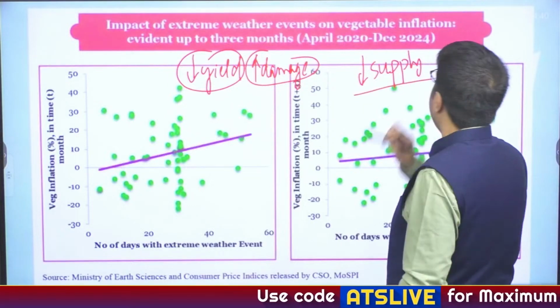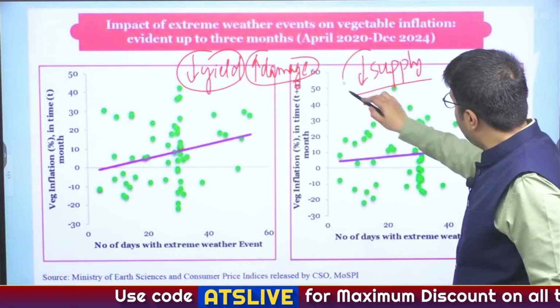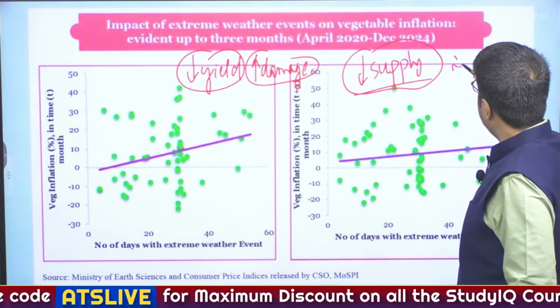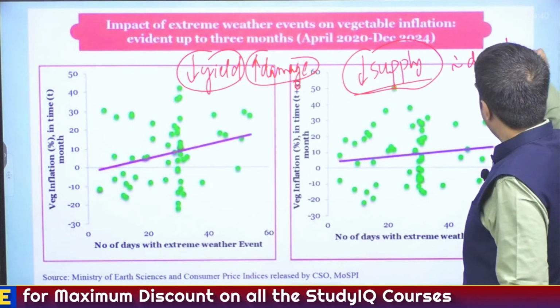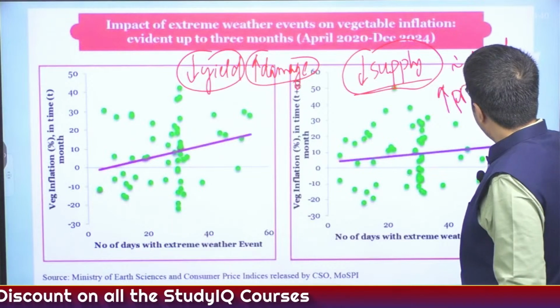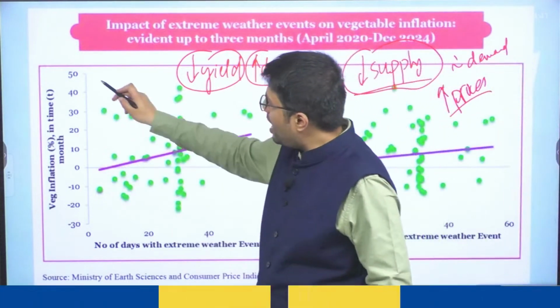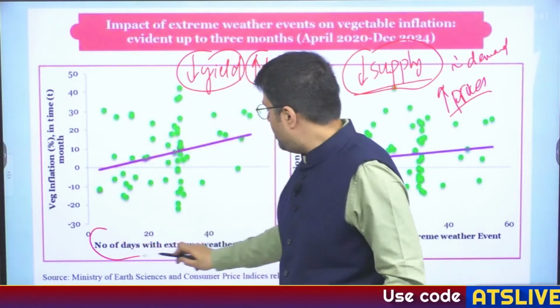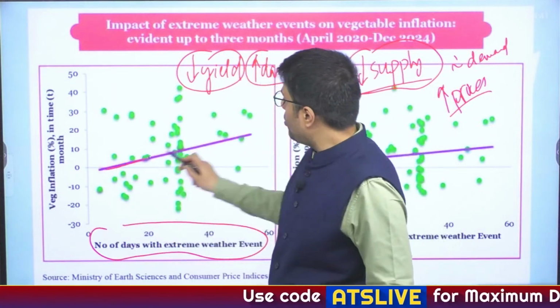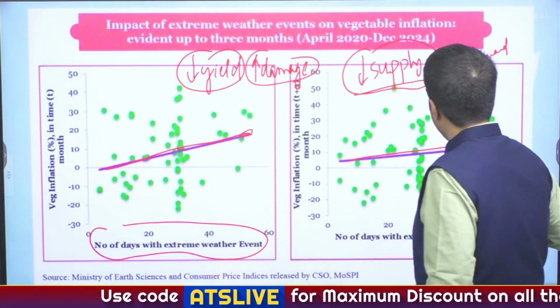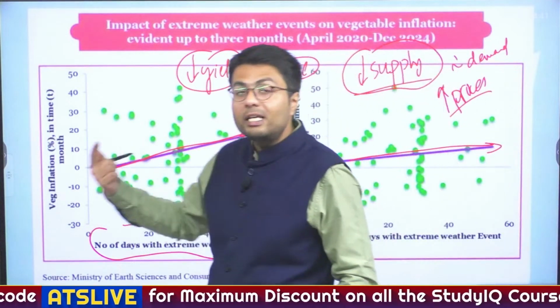And as the supply of these crops is affected, the demand remains constant, and hence it pushes up the prices of these items. And from these graphs, you can see that the